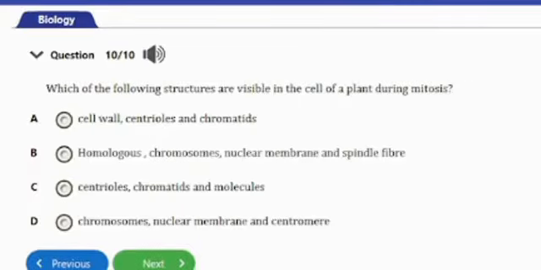That's question number 10. It says: which of the following structures are visible in the cell of a plant during mitosis? A, cell wall, centrioles, and chromatids. B, homologous chromosomes, nuclear membrane, and spindle fiber. C, centrioles, chromatids, and molecules. D, chromosomes, nuclear membrane, and centromere. The answer to this question is option A, cell wall, centrioles, and chromatids. That's it for that question, and this is where we'll end this video for today.